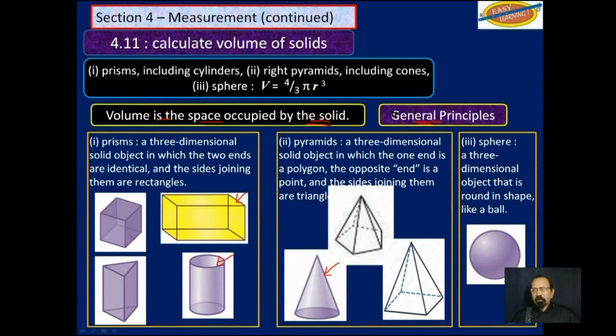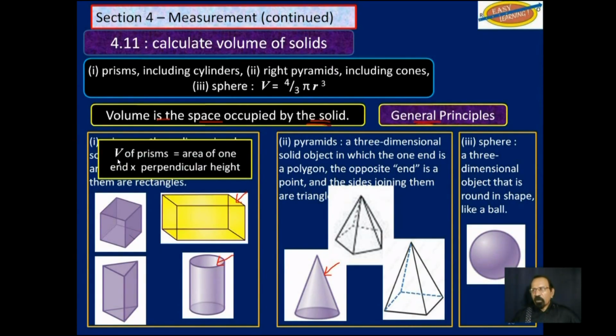So, general principles. For the volume of a prism, or any prism, you find the area of one end and multiply by the perpendicular height. So in this case, if you find the area of this end, we will then multiply by that distance. Same thing for the cylinder.